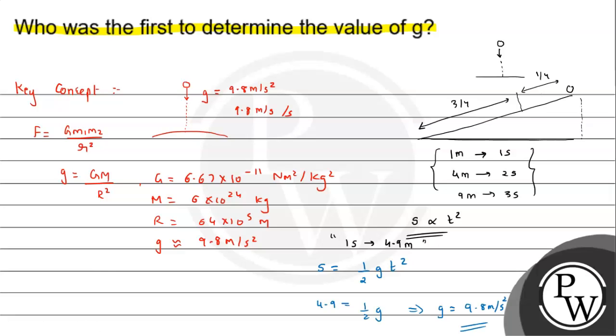So Galileo is the answer to the question, that is Galileo is the first to determine the value of g, because the formula which he gave directly arrives at the result that g is 9.8 meter per second square.